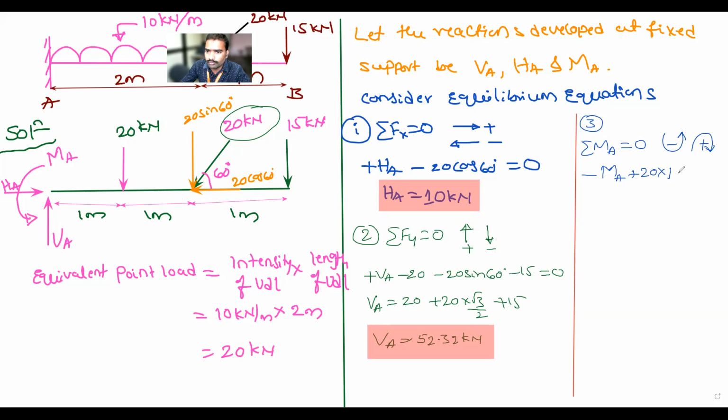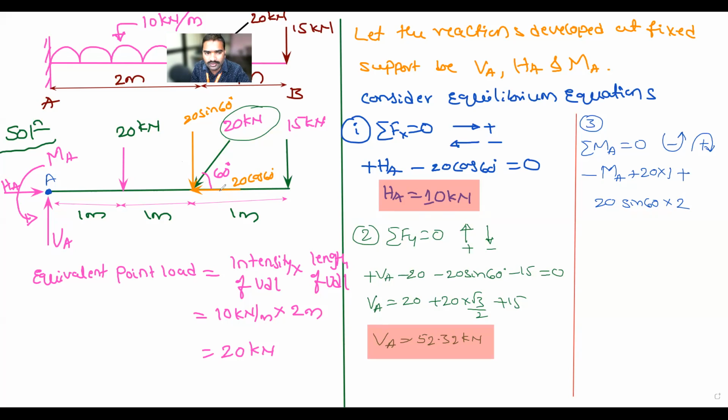So that is plus 20 sin 60. It is force into distance. From point A to this point, how much is it? 2 meter.